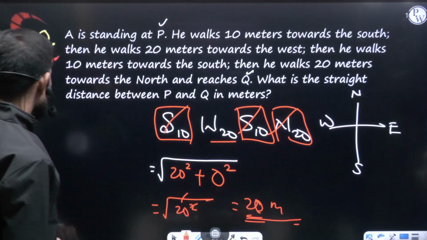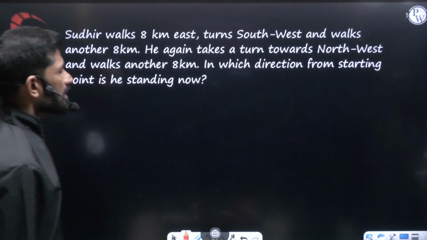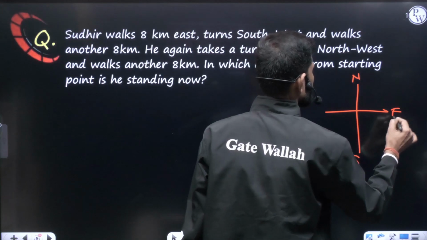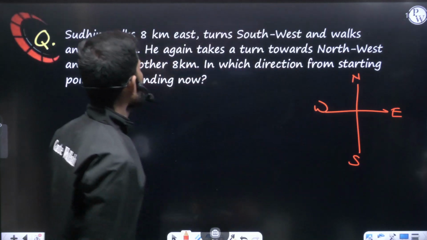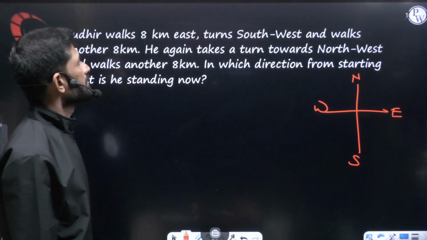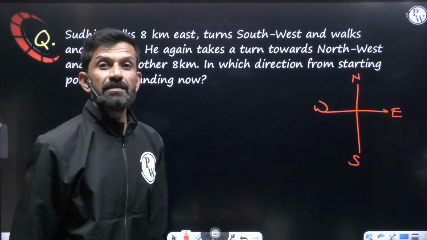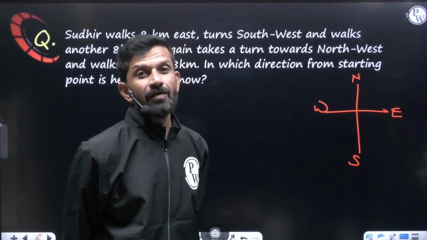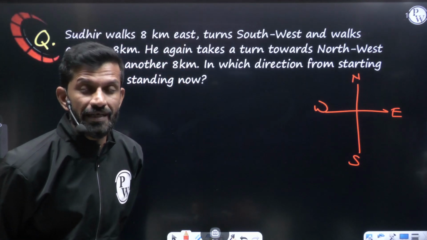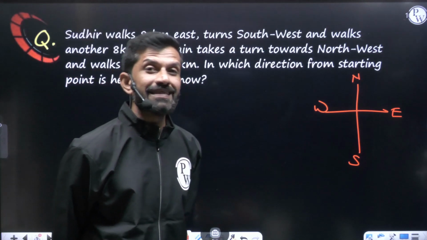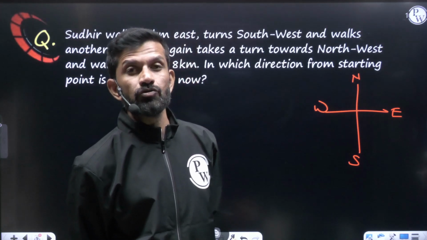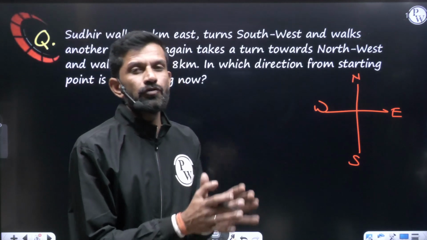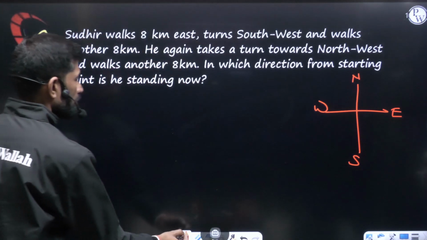Moving to the next question. Sudhir walks 8 kilometers east. So let us go for north, south, east, west. Sudhir walked 8 kilometers in the east, turned southwest. My dear friend, he turned southwest. Here we cannot go directly with the values because we have to draw the diagram. Because here I didn't say that south and southeast will be added. Southwest, I didn't say that. So don't get confused. Let us draw the diagram directly for this.